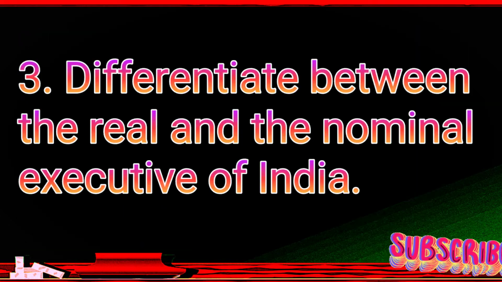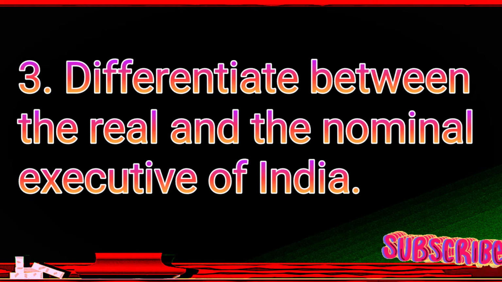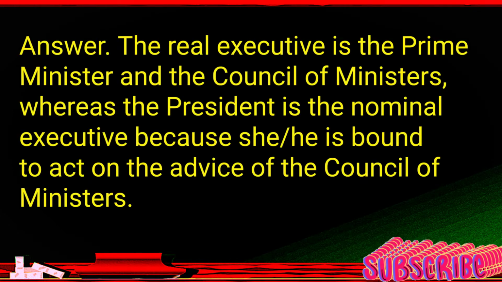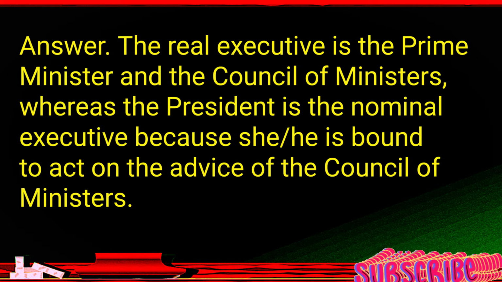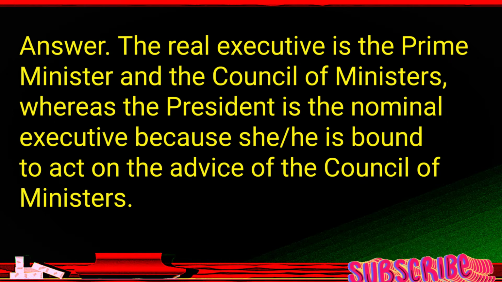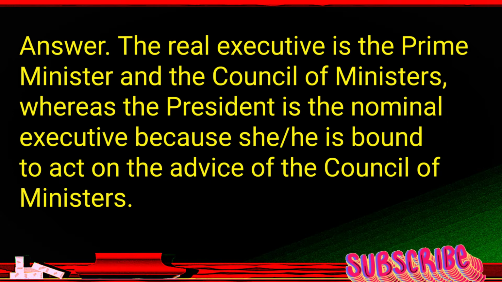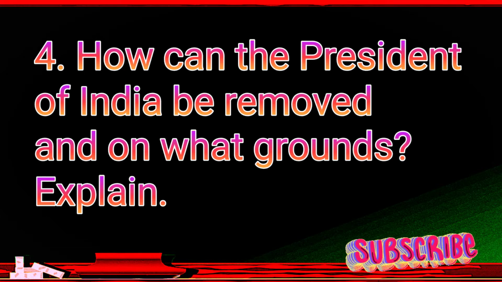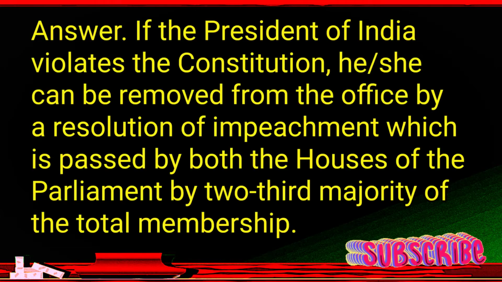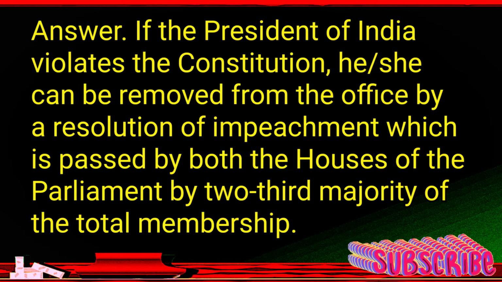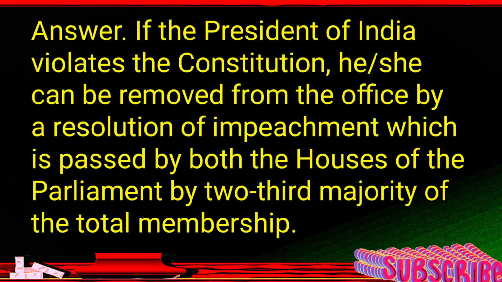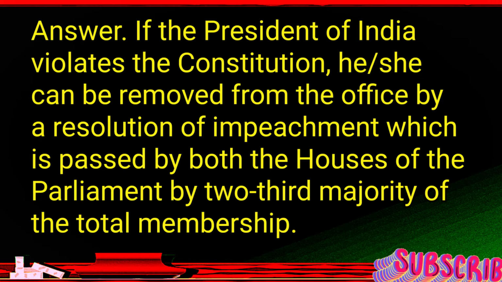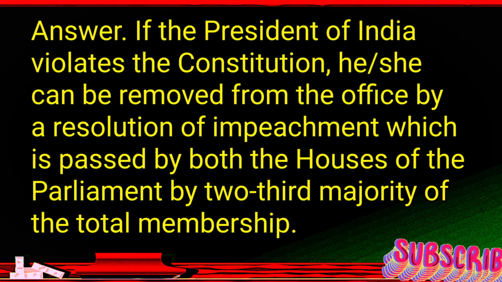3. Differentiate between the real and the nominal executive of India. Answer. The real executive is the Prime Minister and the Council of Ministers, whereas the President is the nominal executive because he is bound to act on the advice of the Council of Ministers. 4. How can the President of India be removed and on what grounds? Explain. Answer. If the President of India violates the Constitution, she can be removed from the office by a resolution of impeachment which is passed by both the houses of the Parliament by 2/3 majority of the total membership.